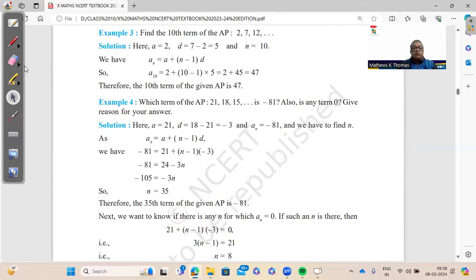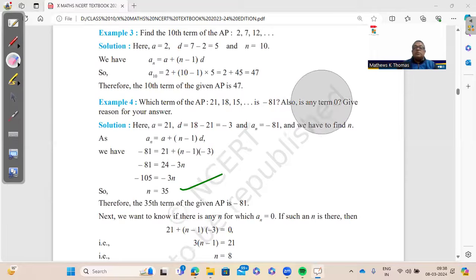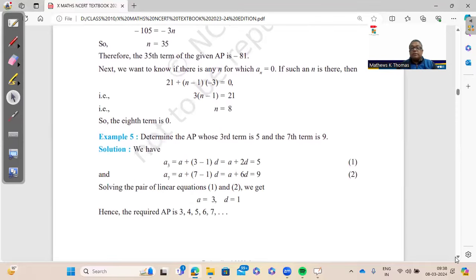So here we have this example 4, which is important. Which term of this AP is negative 81? So this is my an. a is 21. Common difference is negative 3. I'm going to find n as 35. So remember, this n can always be only a positive whole number. Do not get n in fractions and decimals. That means you're doing it wrong, or it is not part of the series at all, right?